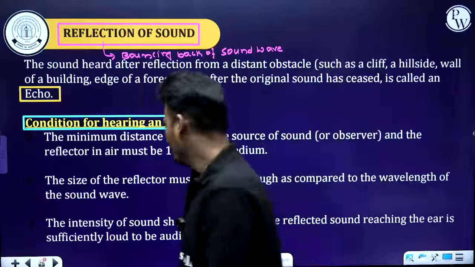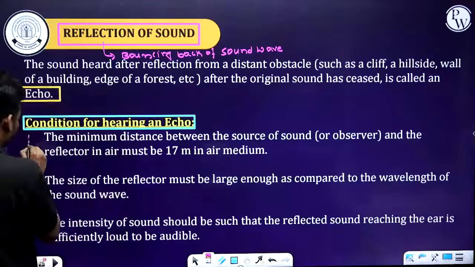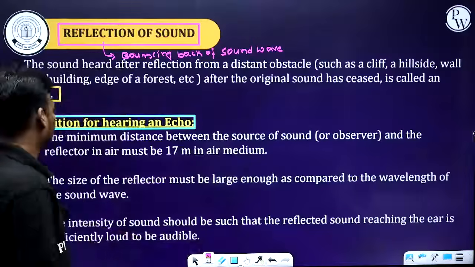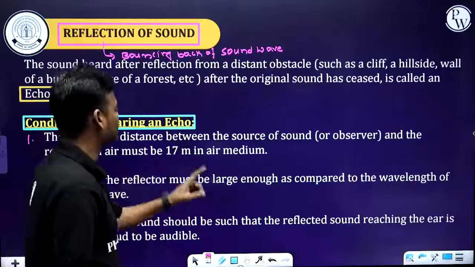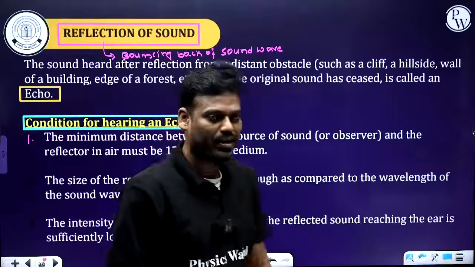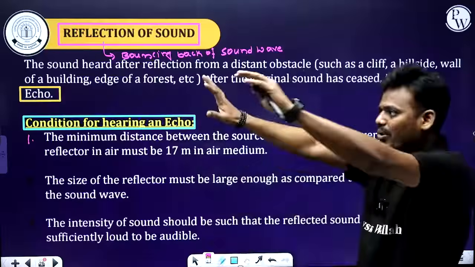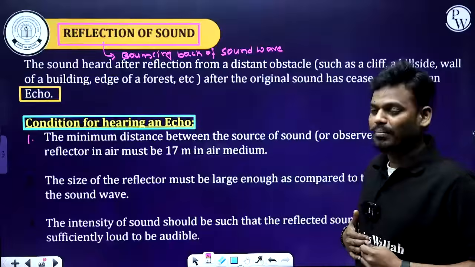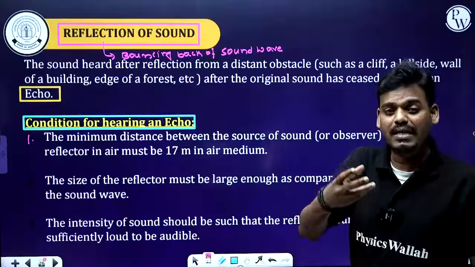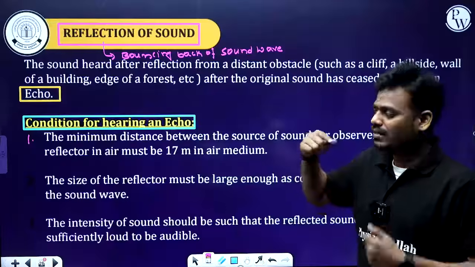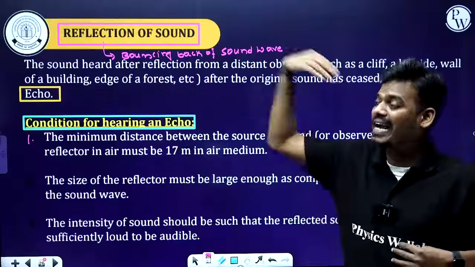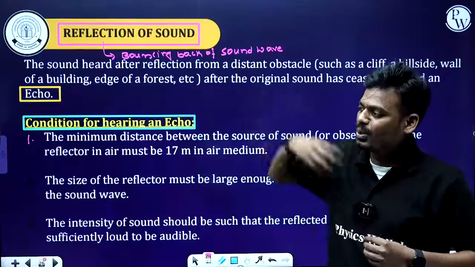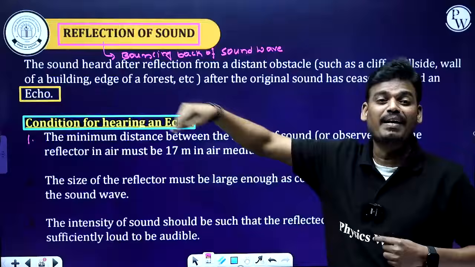Let's see one by one. Okay, the first condition: the minimum distance between the source of a sound or observer and the reflector in air must be 17 meter in air medium. So for example, here there is a ball, and I am the source of a sound, means I am producing a sound. If I say hi, the distance between this source of a sound and reflector, I have considered the example of a wall, so the distance between source of a sound and reflector must be 17 meter.